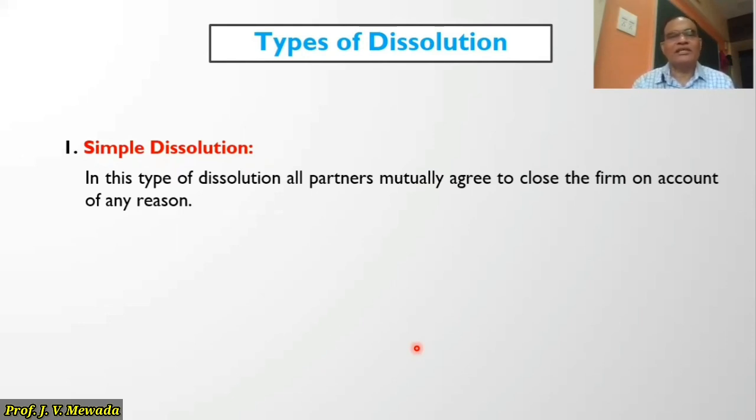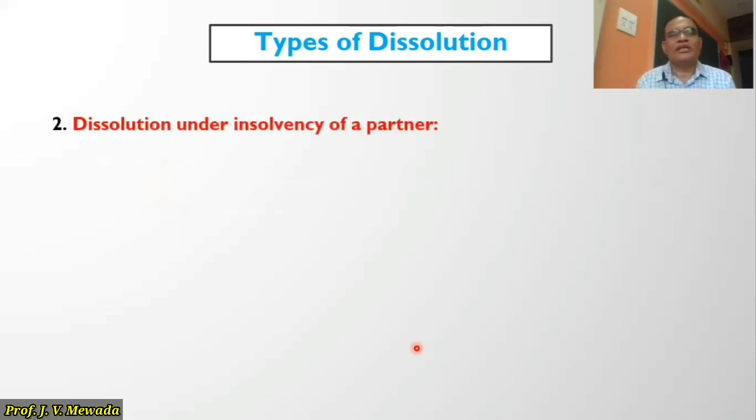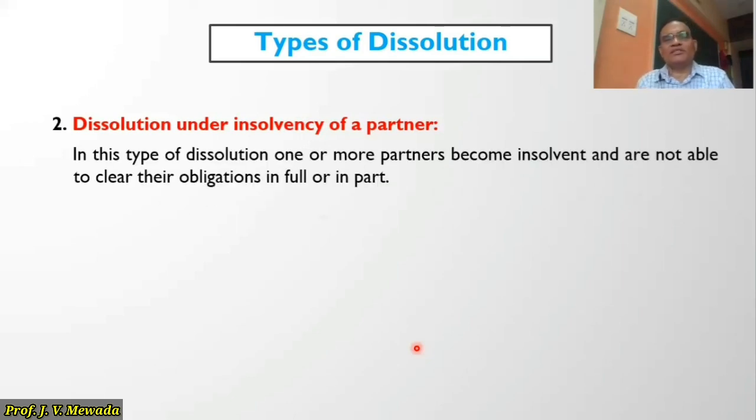Then we are having a second type of dissolution, dissolution under insolvency of partner. Now, as I told you, one or two partners are becoming insolvent. Then we have to follow this procedure. In this type of dissolution, one or more partners become insolvent and are not able to clear their obligation in full or part. So in this, all partners are not becoming insolvent, but one or more partners are becoming insolvent and they are not able to pay in full or in part. And that is why we have to follow this procedure.